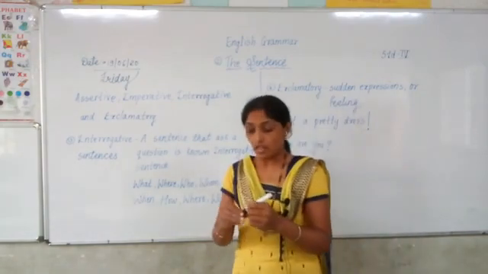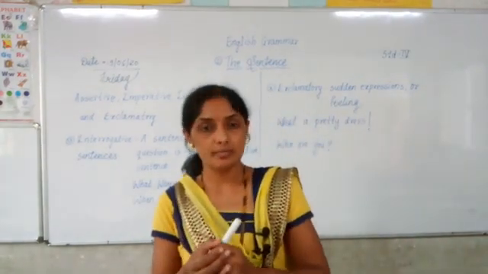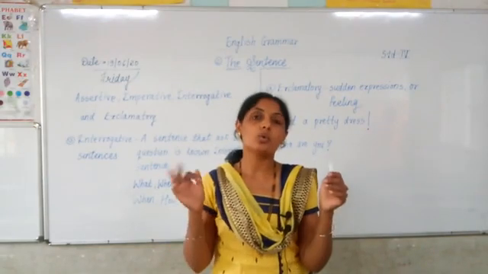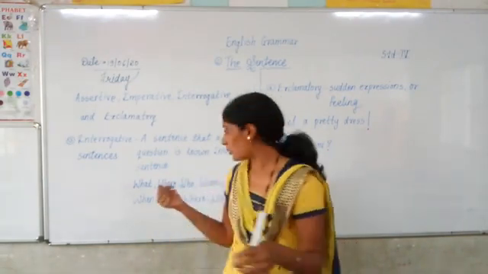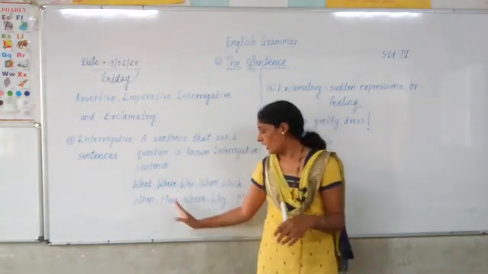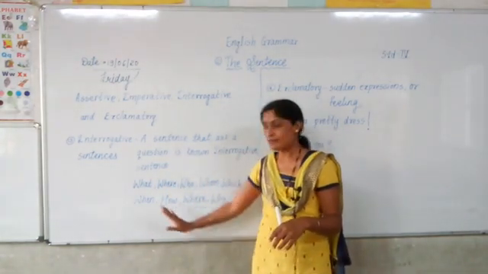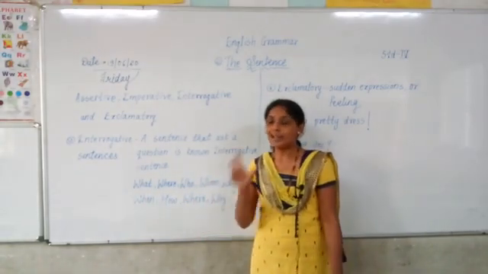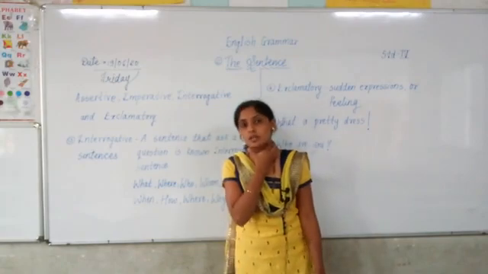Keep in mind, interrogative sentences have a question mark at the end. Those are questions asked to anyone. There are total 9 types of questions: what, where, who, whom, which, when, how, where, why. When we ask questions with the help of these words, that sentence is known as an interrogative sentence.